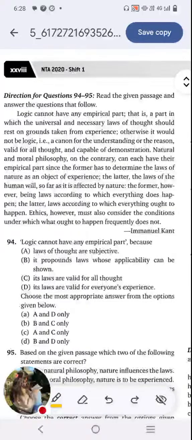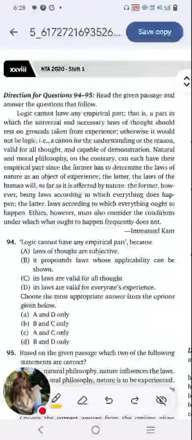So this is a passage by Immanuel Kant, and we have to answer just two questions based on the passage. So I'll give you a few seconds to read through the passage and discuss the following questions, okay?